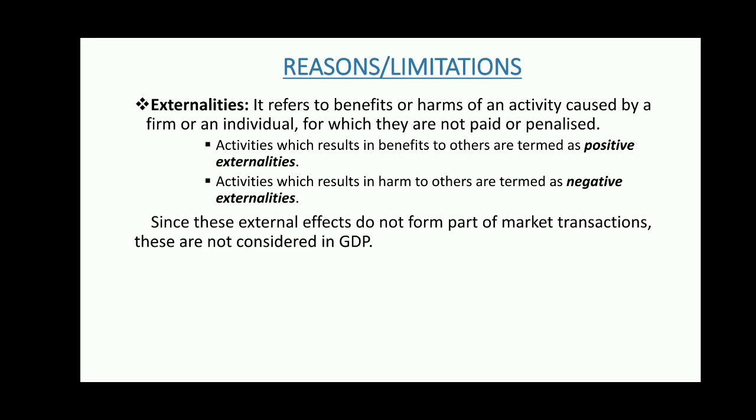For that we do not receive any payment, or if it is a harmful activity we do not need to pay anyone. So that part does not come under the GDP calculation, because we are not measuring it in terms of money.